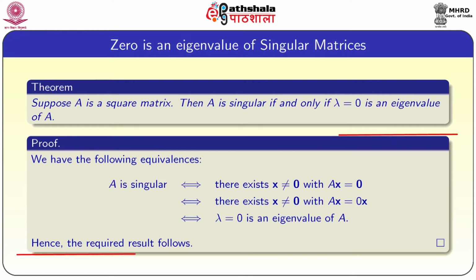A is singular if and only if there exists x not equal to 0 with Ax equal to 0, if and only if there exists x not equal to 0 with Ax equal to 0 into x, that is lambda equal to 0 is an eigenvalue of A, as Ax equal to 0 into x means that 0 is an eigenvalue of A corresponding to eigenvector x. So, A is singular if and only if 0 is an eigenvalue of A.